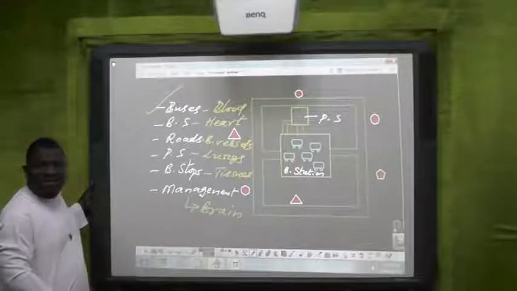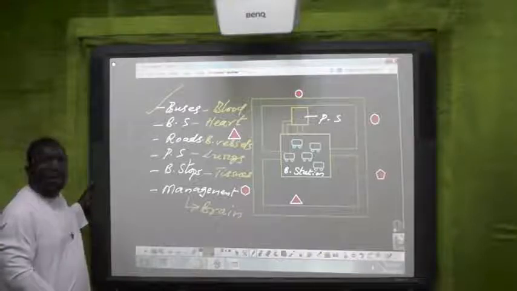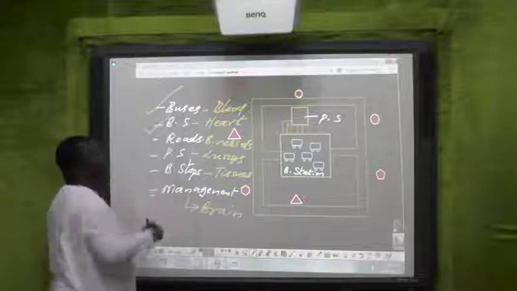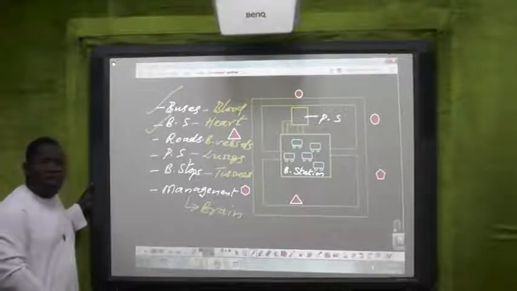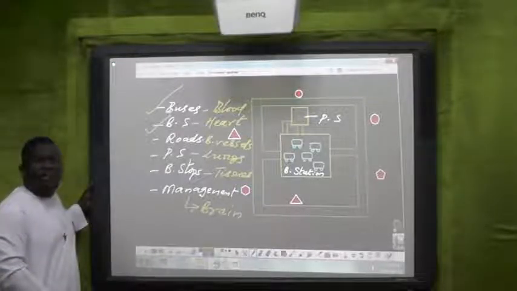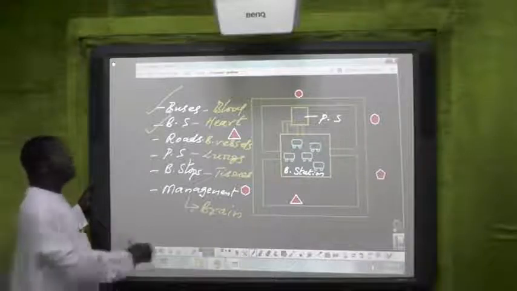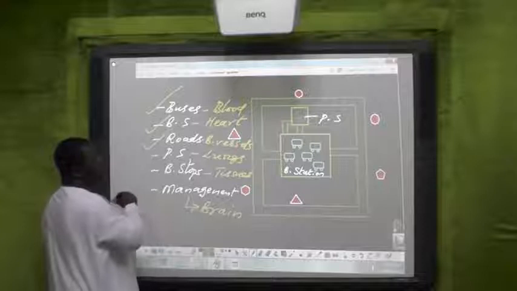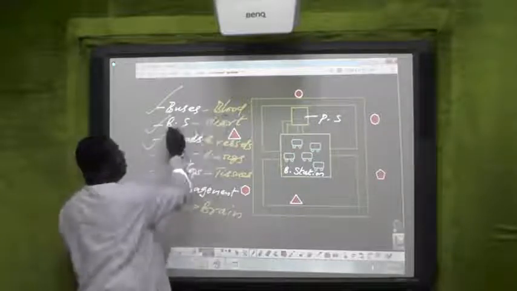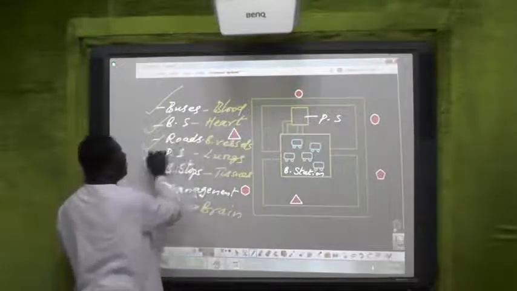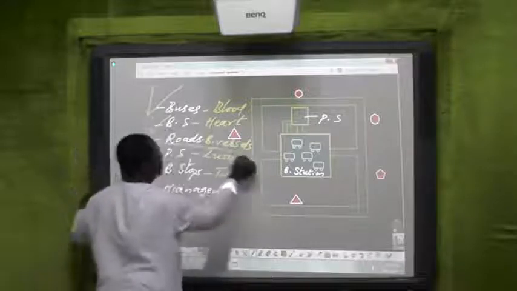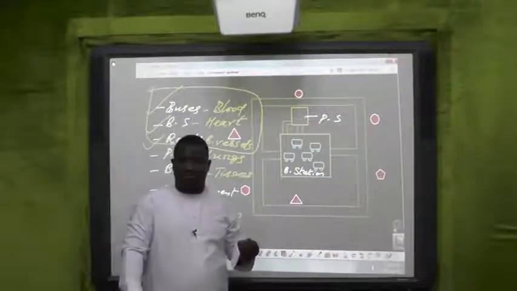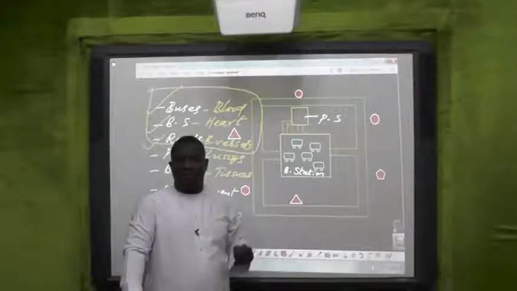It's relaxing. You have nice restaurants there. You have nice lunch and everything. Bus station is another good component. Oh, the roads in the city, the network of road is so fantastic. These are the major ones we are going to discuss: the bus, which is the blood, the station, which is the heart, and the roads, which are the blood vessels. These three, we are going to discuss in detail in this chapter.